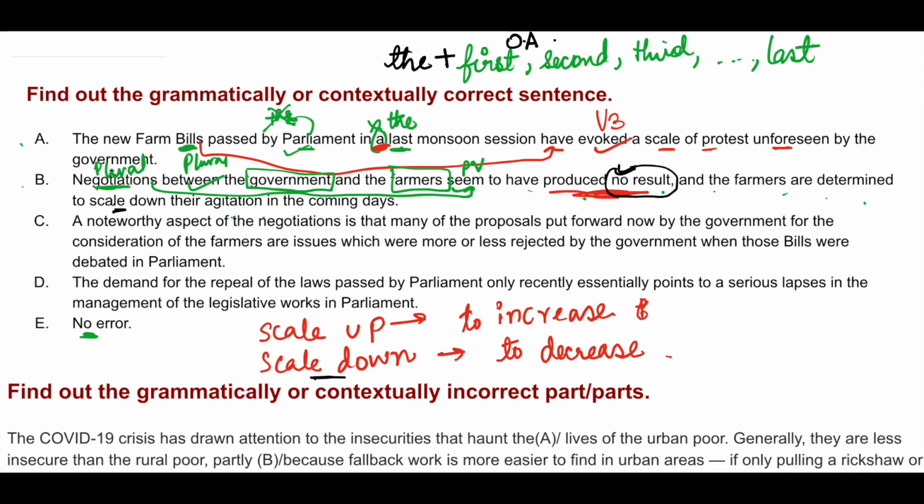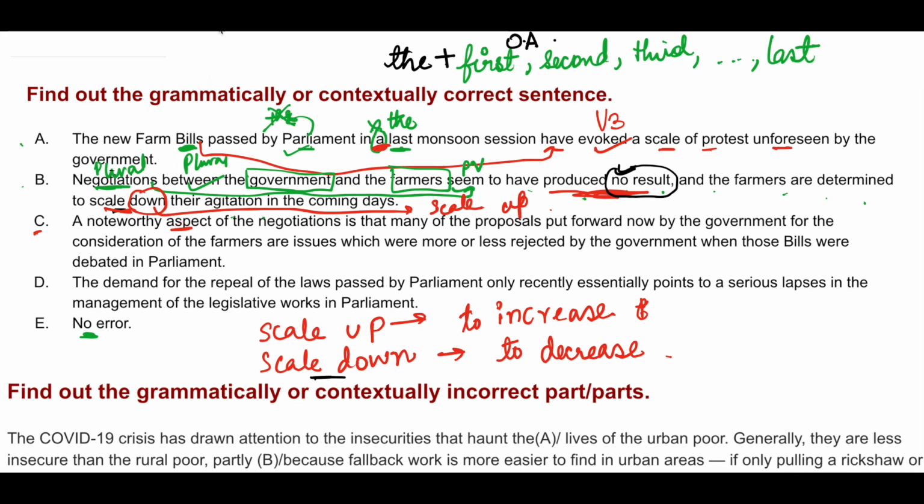There was no result. So scale down is incorrect. Instead of scale down, scale up has to be used. Okay, scale up. Scale up their agitation in the coming days. Got it?